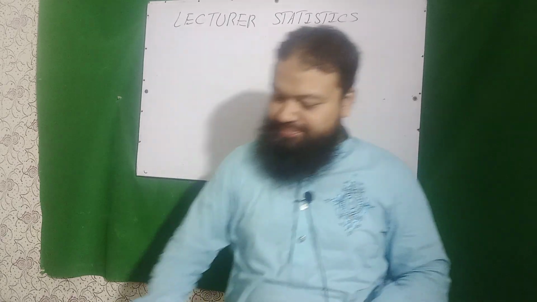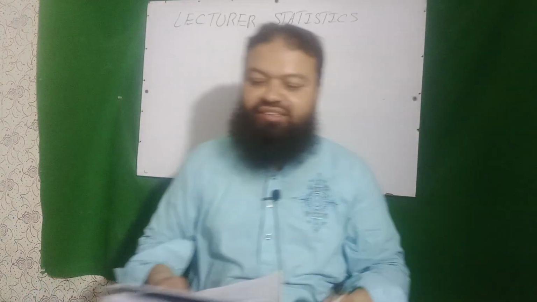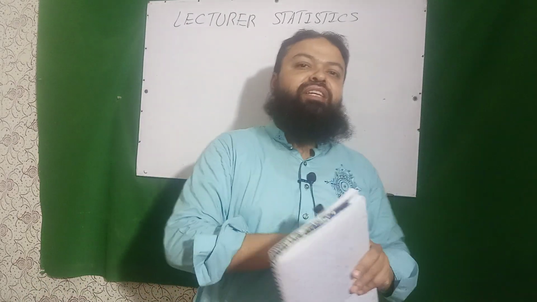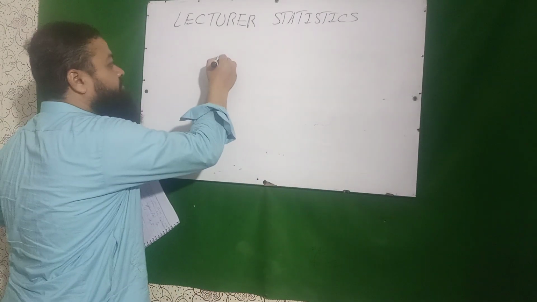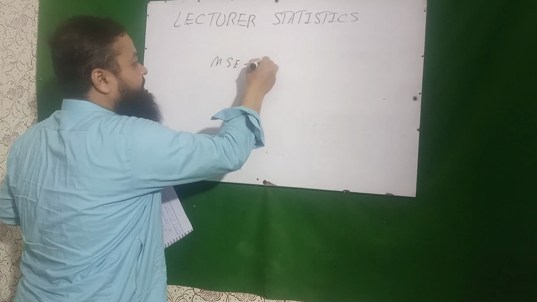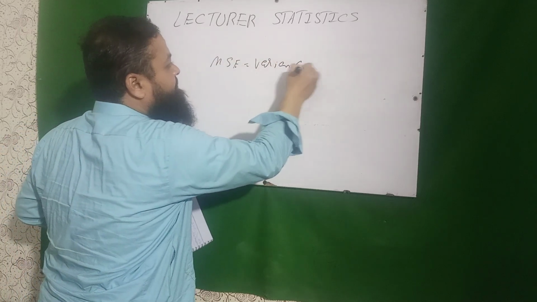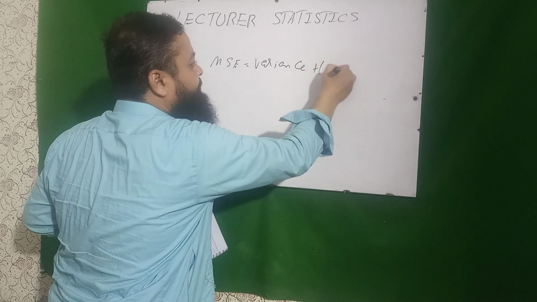Let's start. Question number 1: mean square error is equal to, we know the formula of mean square error, is variance plus bias whole square.